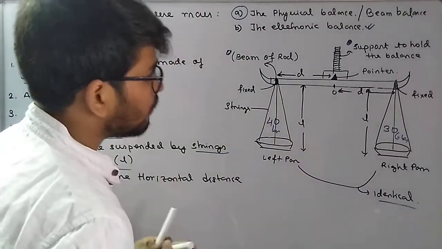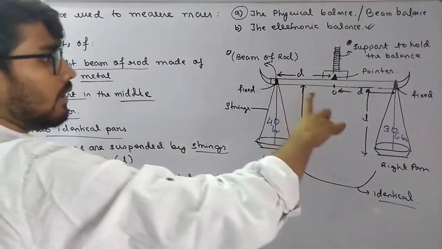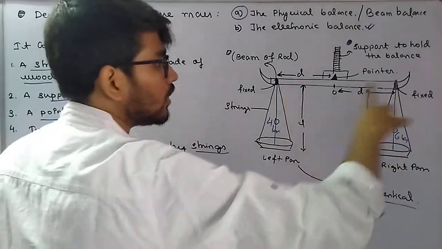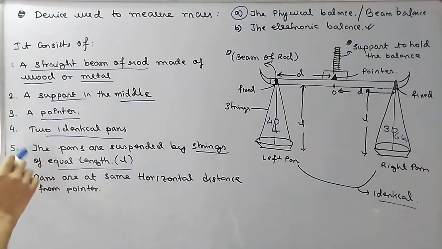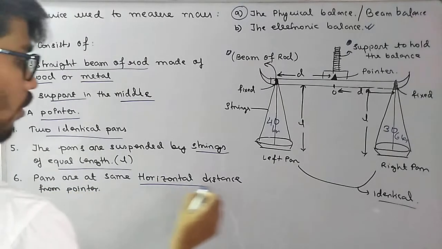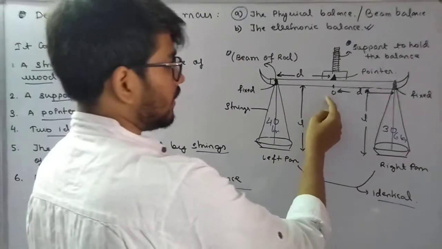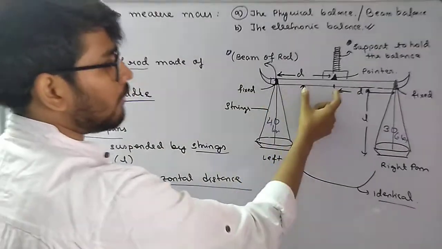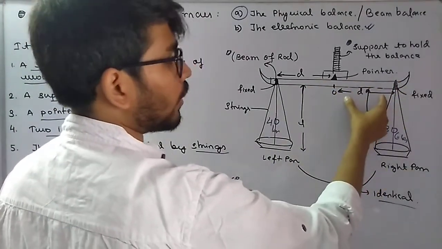Now the length of the strings in both the pans are equal. This is what has been mentioned in the fifth point. And finally, the pans are at the same horizontal distance from the pointer. If this is the pointer, the distance of the left pan from the pointer is the same as the distance of the right pan from the pointer.